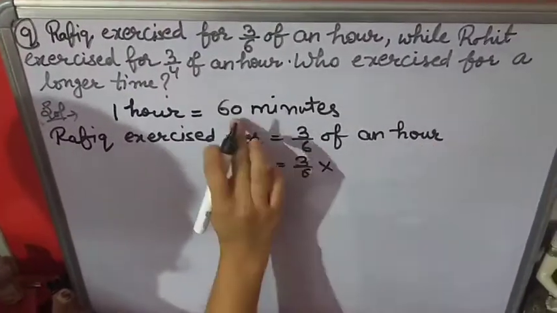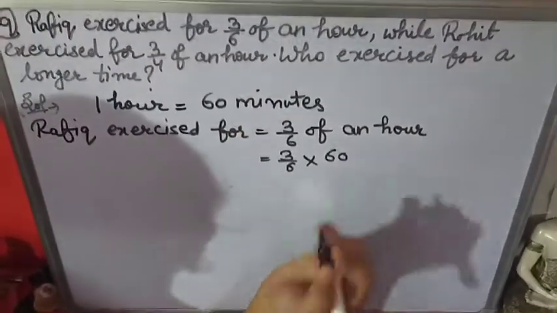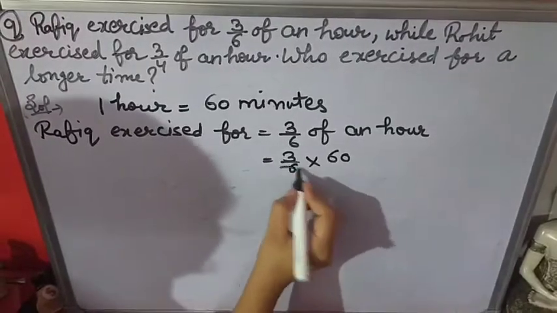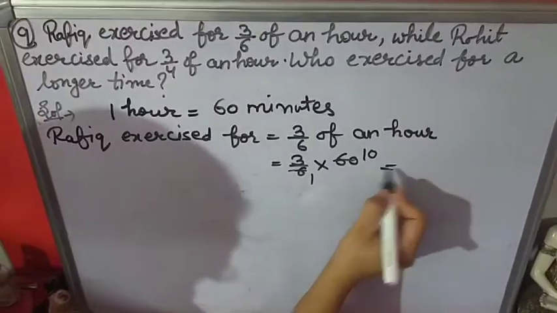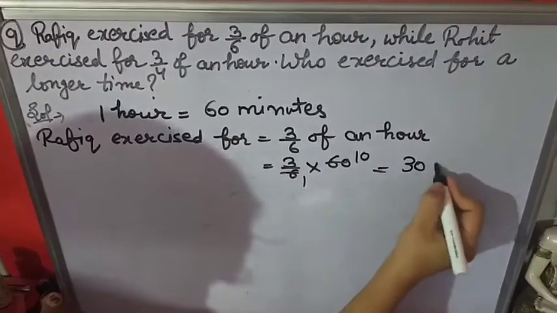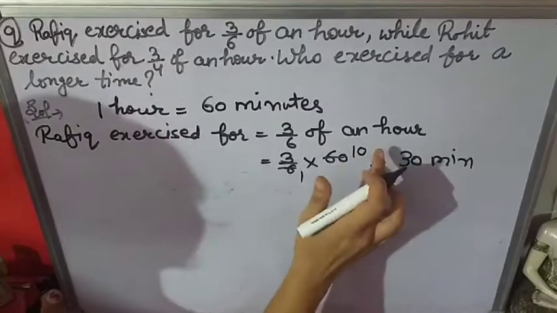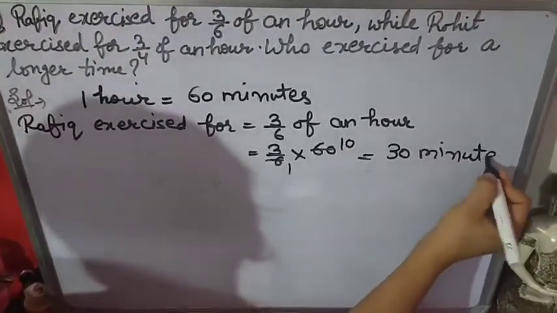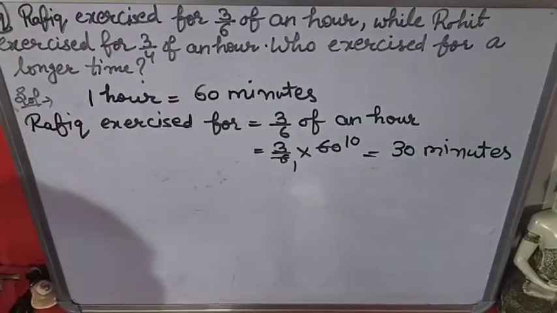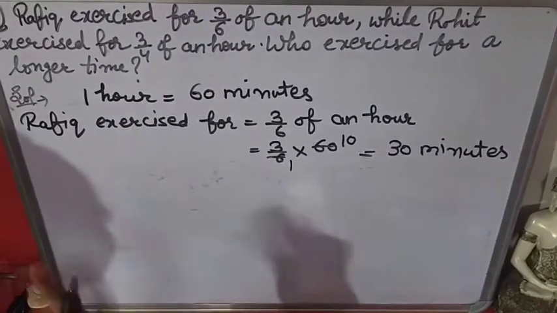So instead of an hour we can write here 60 minutes. Now solve it. 6 1 ja 6, 6 10 ja 60. It will be 10 3s are 30 minutes. Now it will come in minutes because we converted hour into minutes. So Rafiq was doing exercise for 30 minutes.